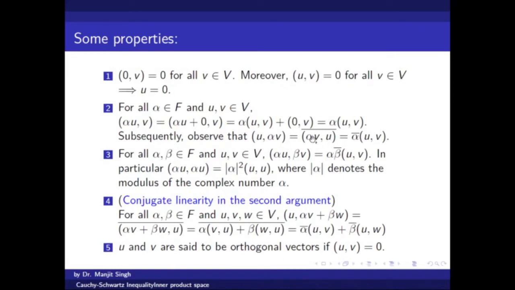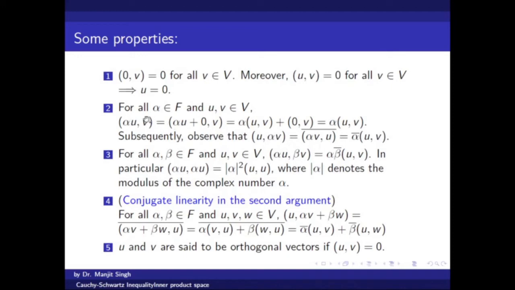Applying this condition, alpha can be taken outside here, but because we are dealing with complex numbers, it is a product of two complex numbers with a conjugate, so the conjugate can be applied to both complex numbers separately. There will be alpha bar times vu bar, and then vu bar can be written as uv. So using that property we can prove this.